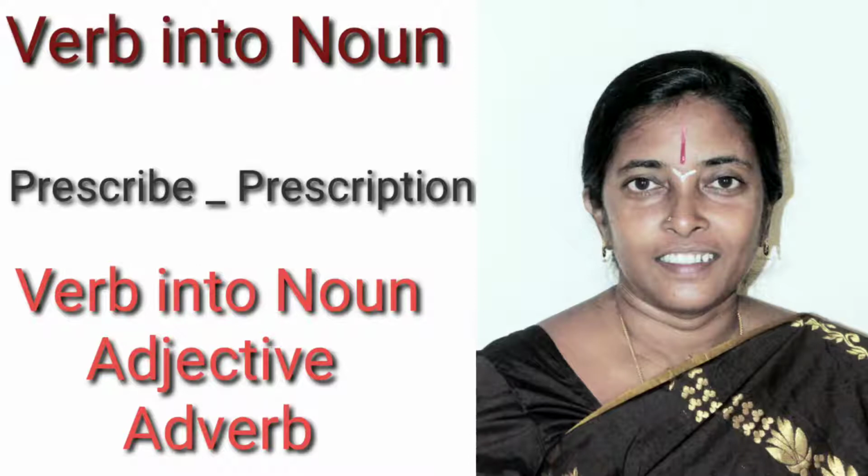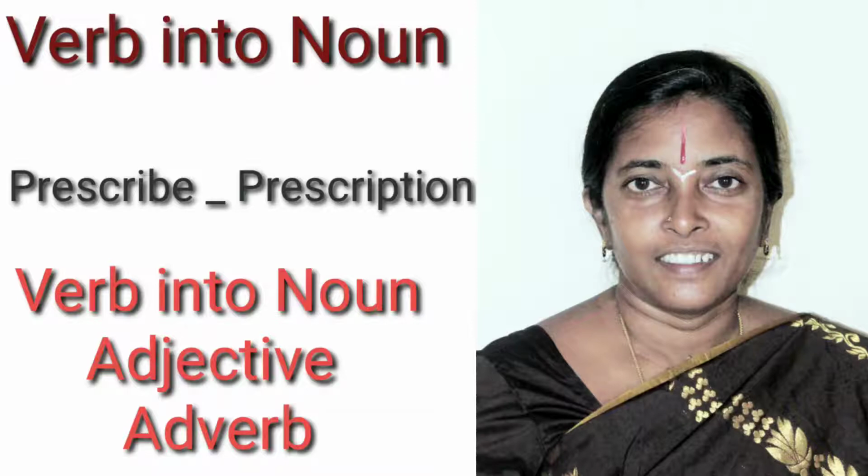By adding tion, shun, the same word turns to be a noun. Then if you make use of it in a sentence, the sentence turns to be, doctor gave me some prescription. Doctor prescribed me this medicine. Doctor gave me prescription of this medicine. So what did we do here? We changed verb into noun by adding the suffix tion, shun.